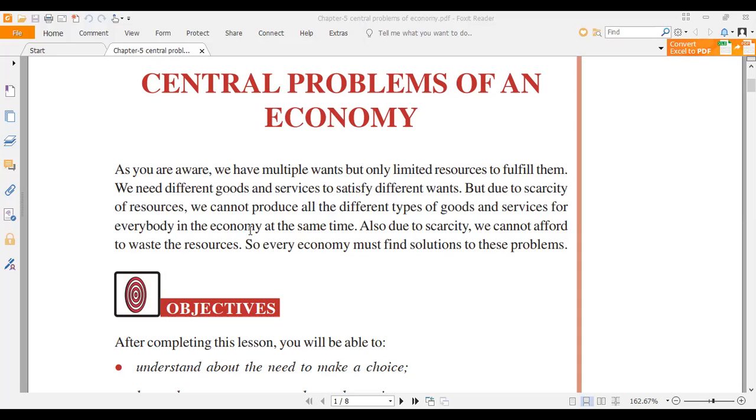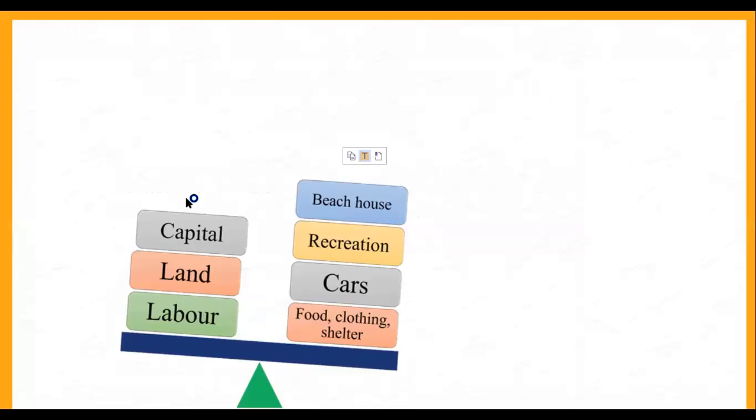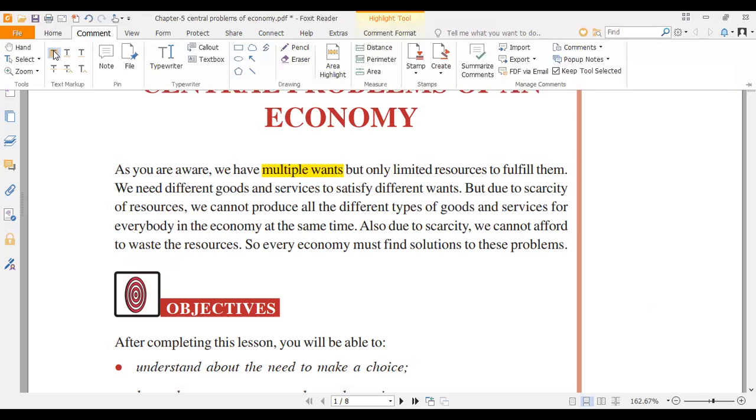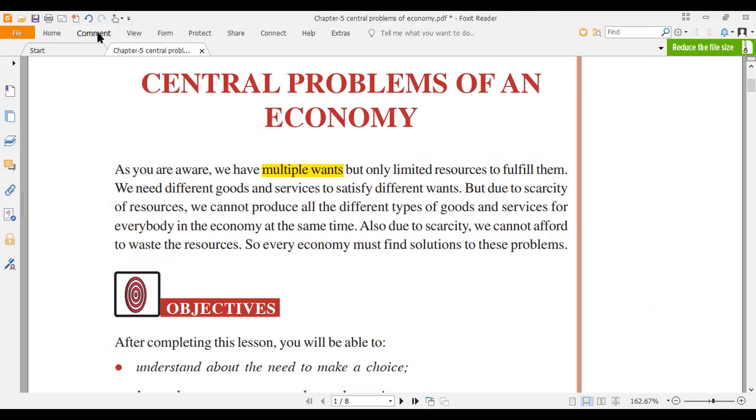So let us all read the first paragraph, introduction. As you are aware, we have multiple wants, correct? What are wants? You remember the difference between wants and desires: willingness to buy and ability to buy, isn't it? Difference between a desire and a want. You have desire and you have want. Want, you have money and you have willingness to buy products.